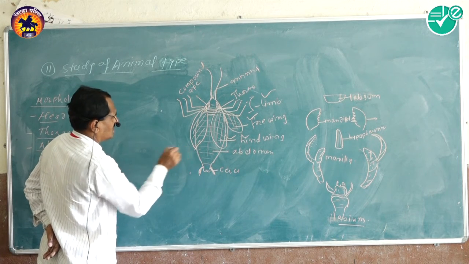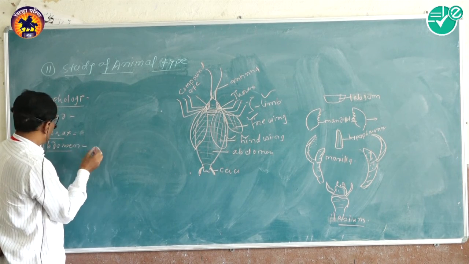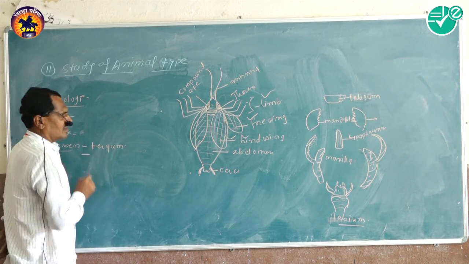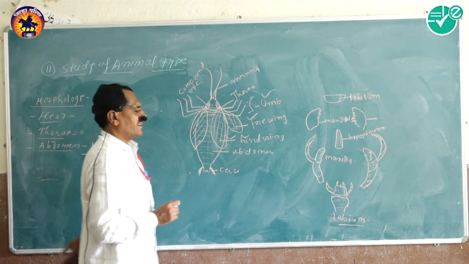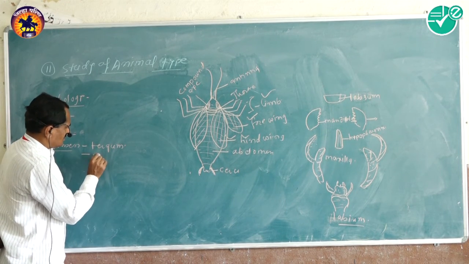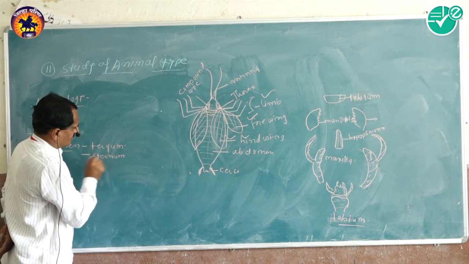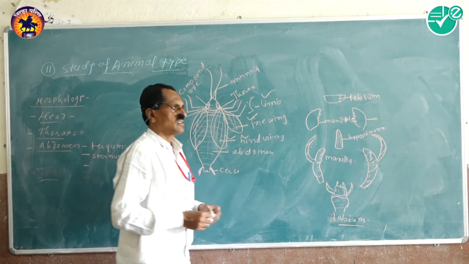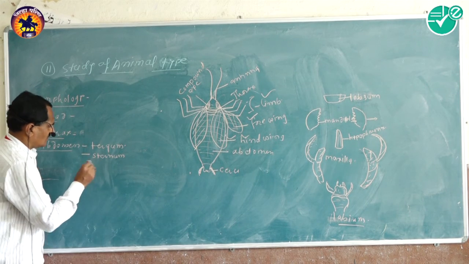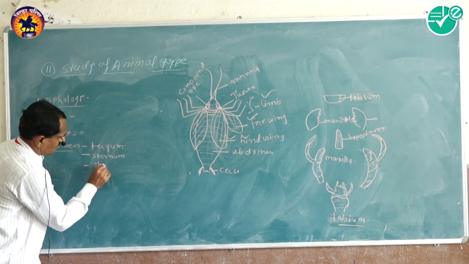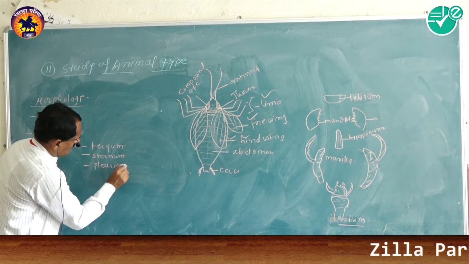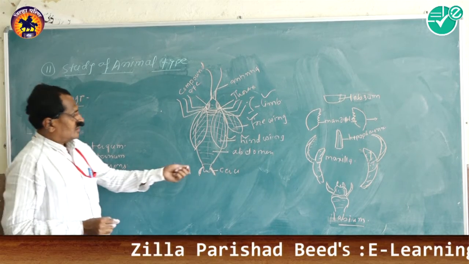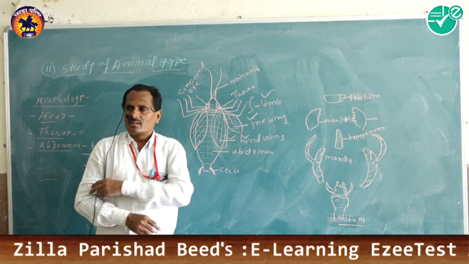Dorsally, each segment is covered with a plate, nothing but tergum, and ventrally covered with a plate known as sternum. And these two plates, ventral and dorsal, are connected with pleura.